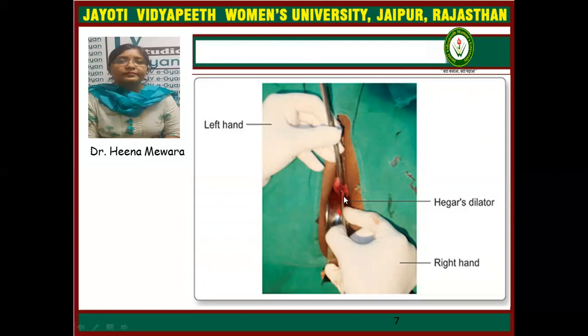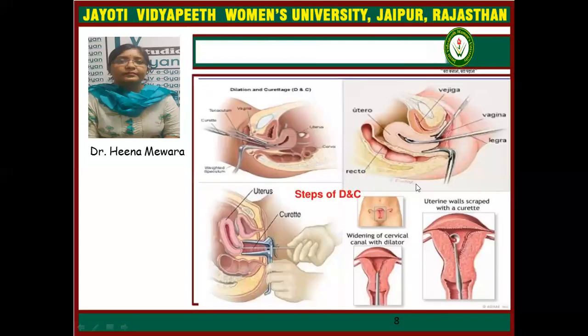And this is the Hegar dilator, and the position of the Hegar dilator is such that the finger acts like a guard, 3 centimeters away from the tip, and the rest of the body of the instrument lies on the palm of the right hand. This is the procedure which was explained previously.